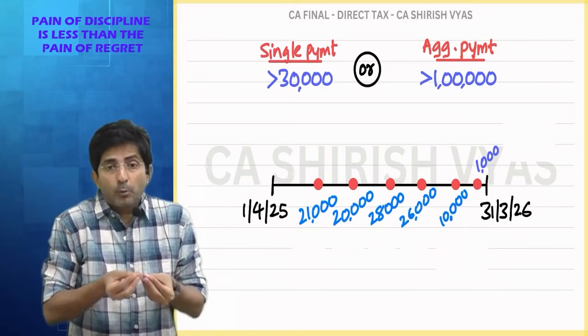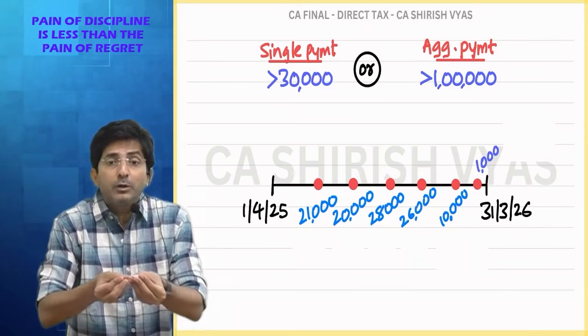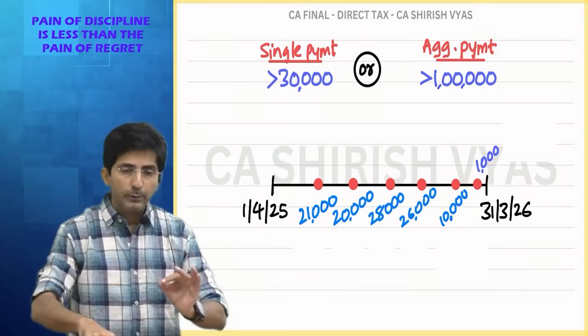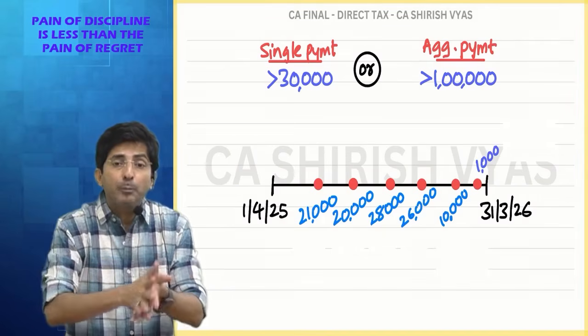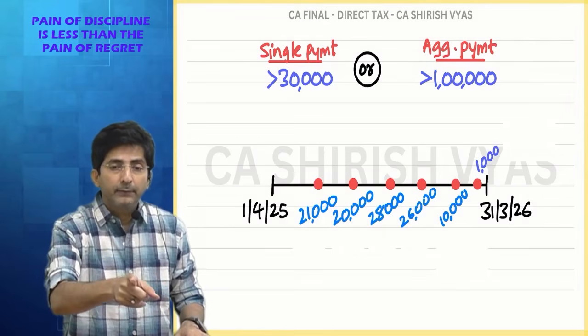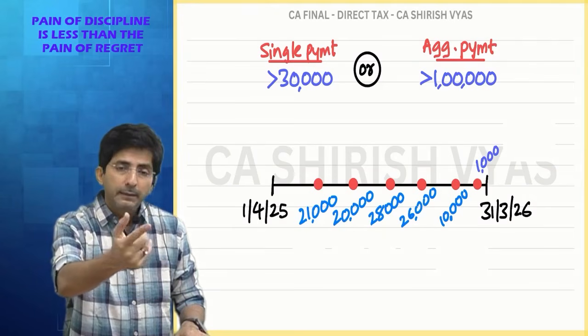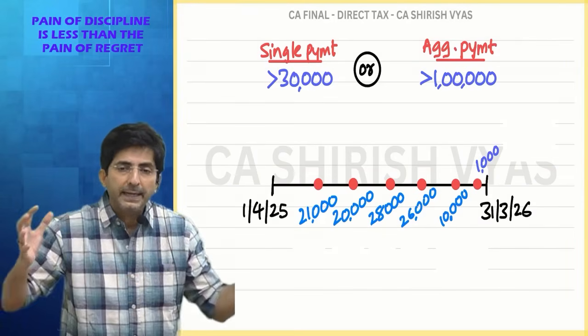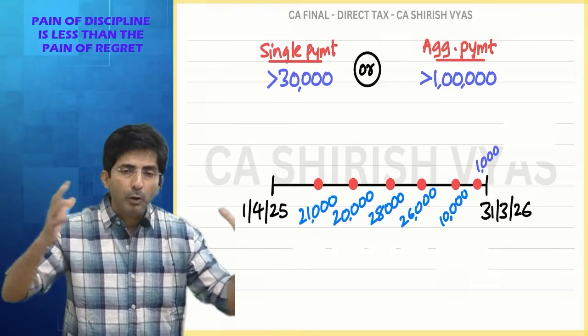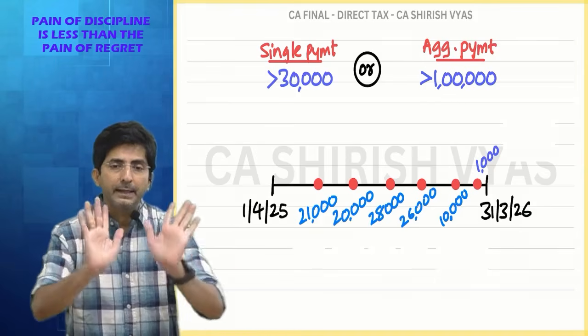So as the work progresses, I will make the payment slowly. That's why the law says, as you release the payment, every time you pay, check. If it is above 30,000, deduct TDS. But if it is not above 30,000, just aggregate all your payments. If it is above 1 lakh, deduct TDS.